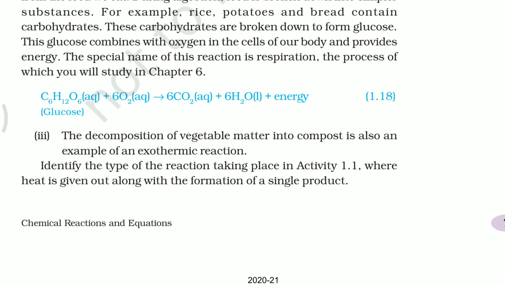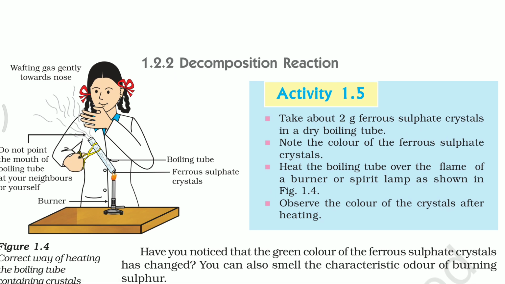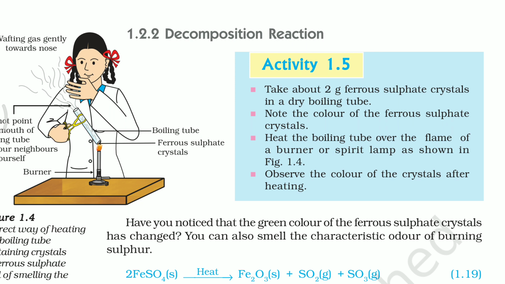The decomposition of vegetable matter into compost is also another example of exothermic reaction. So decomposition of vegetable matter into compost, respiration, formation of calcium hydroxide, and combustion of methane are all examples of exothermic reactions. Endothermic reaction means the chemical reaction which absorbs heat energy. A reaction which absorbs heat energy is called an endothermic chemical reaction.